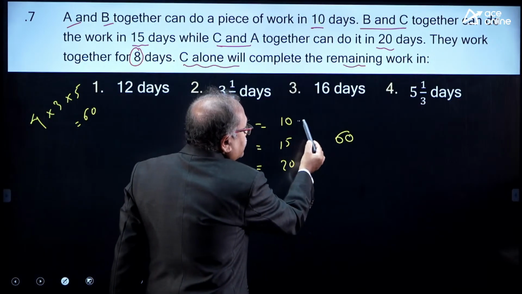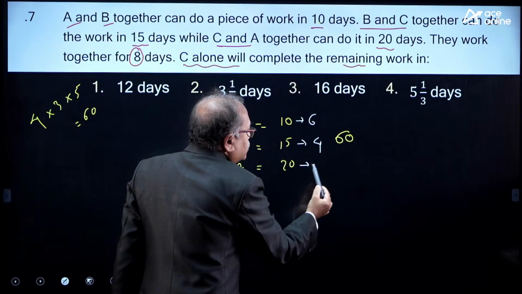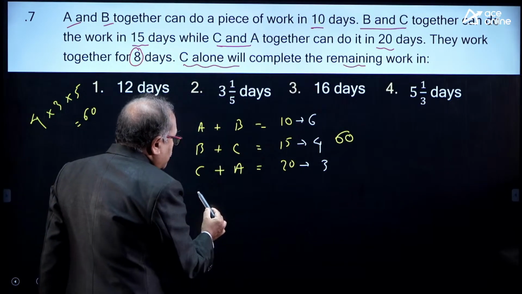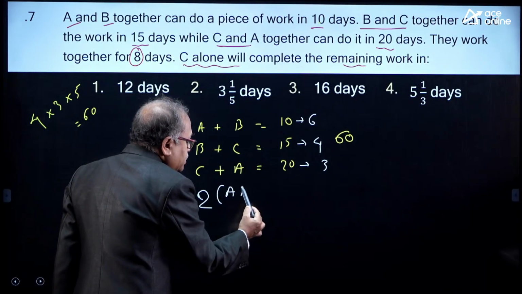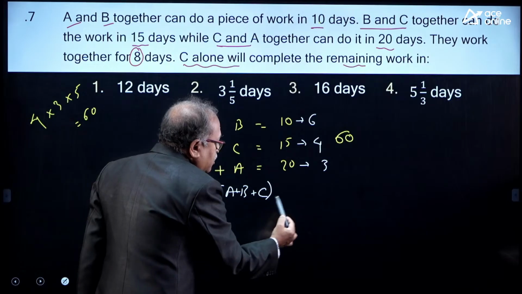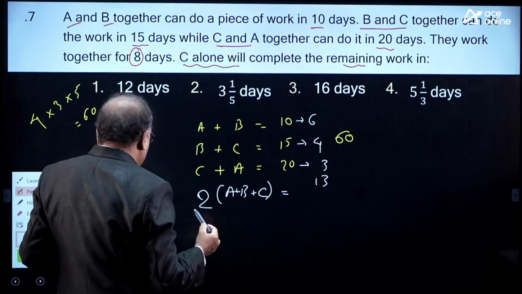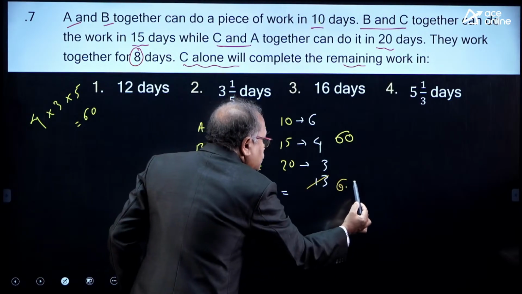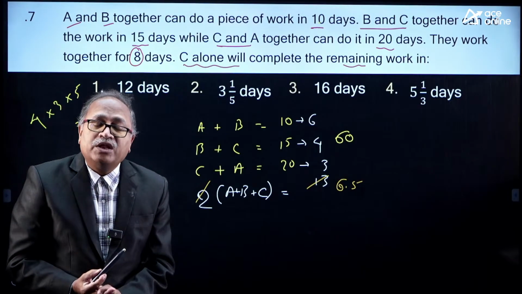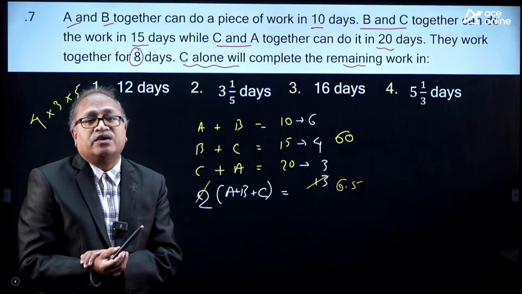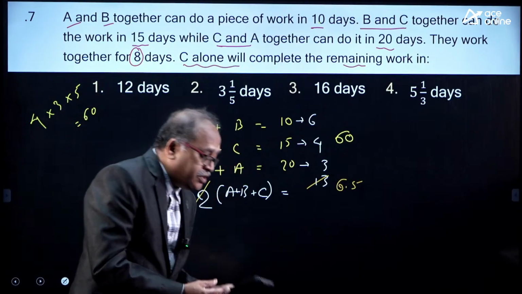So what is the number of units they are going to complete here? 6 units over here, 60 divided by 10, 4 units over here and 3 units over here. So 2 times of A plus B plus C, I am just writing for your reference, A plus B plus C, which is equal to how many units? 13 units. Then what is A plus B plus C? The A plus B plus C will be 6.5 units. That means if they together are working, how many units will be completed per day? 6.5 units. How many days they work together? 8 days. Now answer the question, my young friends.